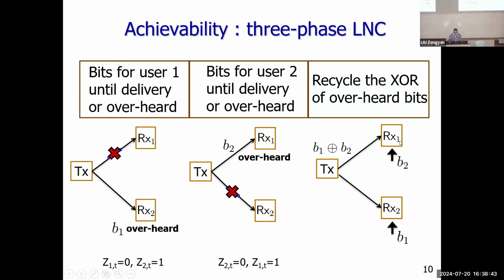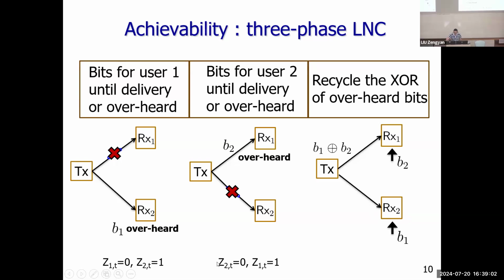Why? Because, as you can see, although we send the XOR of these two bits, receiver one already overheard this B2 in phase two. So he can cancel out this interference and get what he wants.